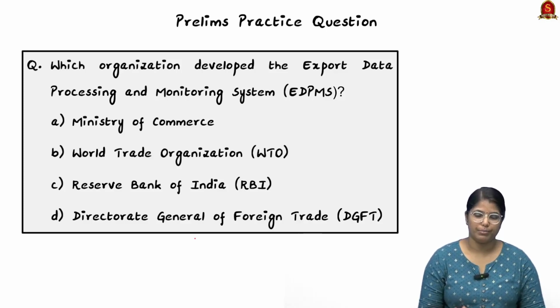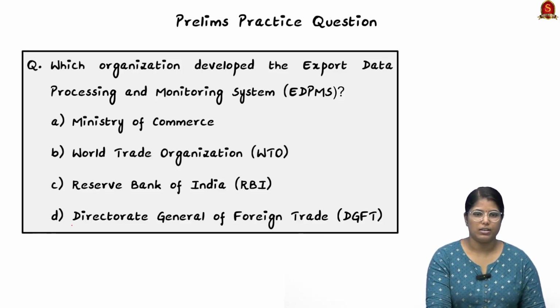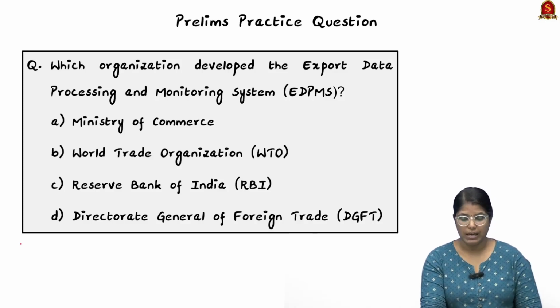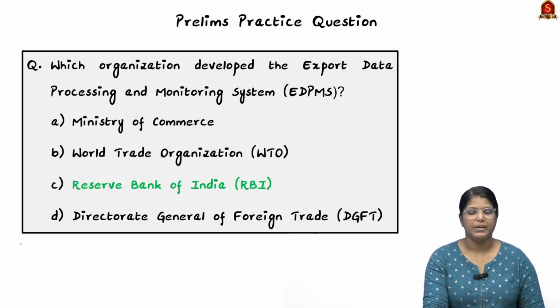Now I have a prelims question for you. Which organization developed the export data processing and monitoring system, EDPMS? So the correct answer here is option C, RBI, Reserve Bank of India. So with these learned points, now let us move on to the next news article discussion.